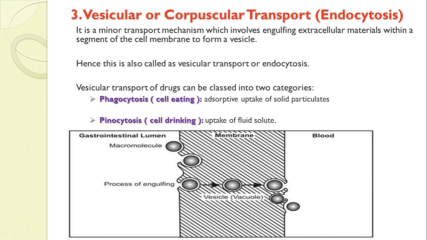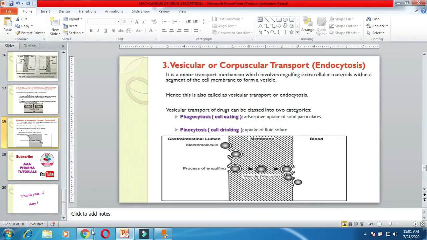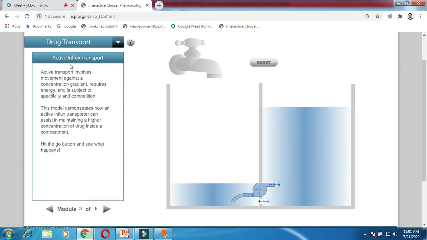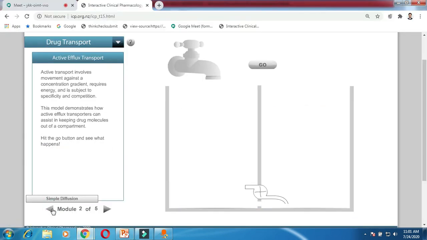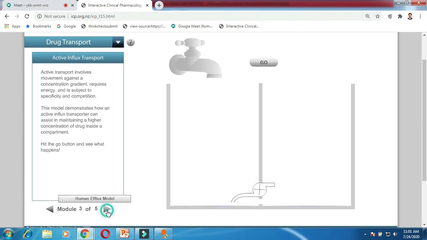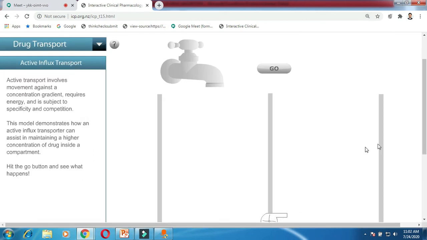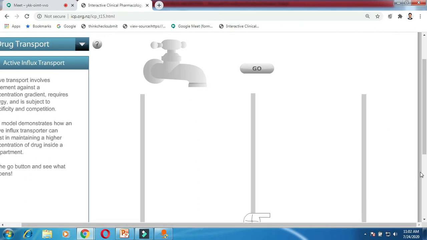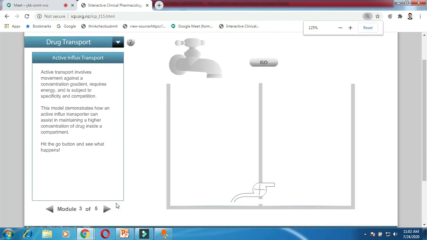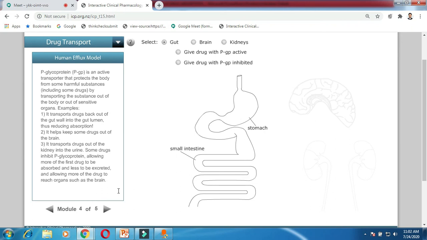Okay, these are the three basic mechanisms: transcellular, paracellular and vesicular. Now we will again see some interactive modules for this. First we have seen the first two, that is simple diffusion and active efflux transport, then active influx transport, that also we have seen. Okay, now the fourth module, the human efflux model.